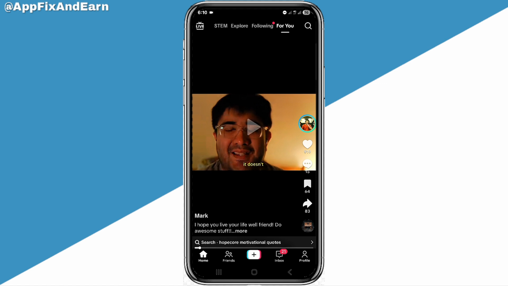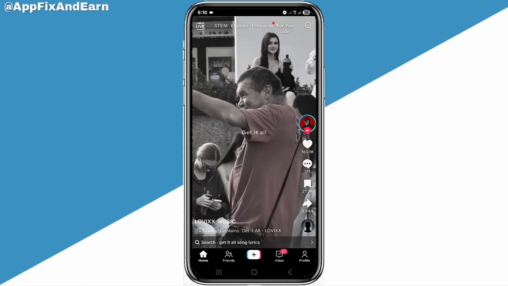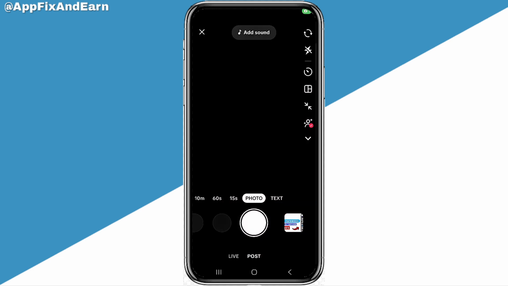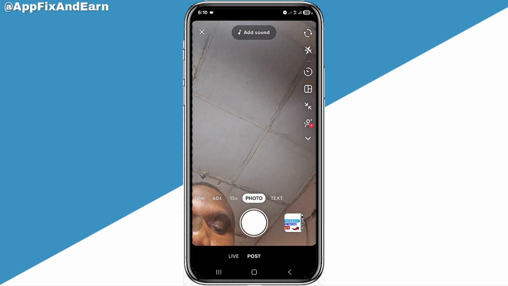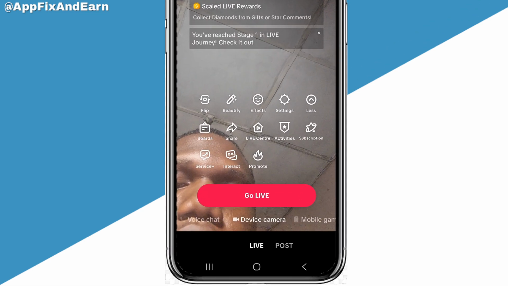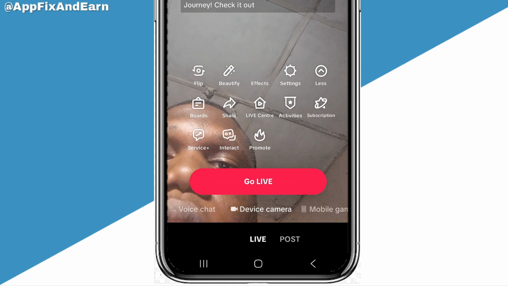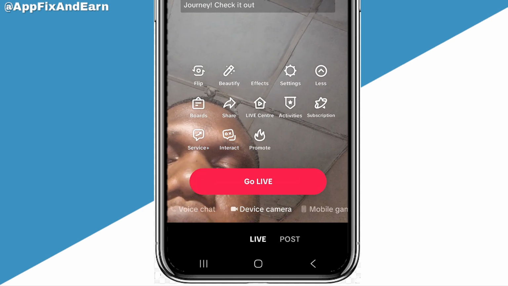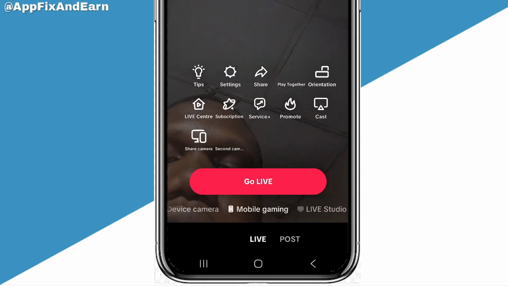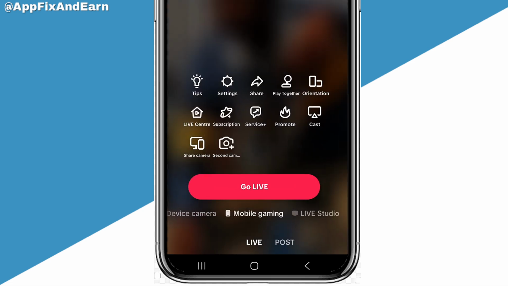Now the second way you can earn is by going live. Right here on your TikTok app, you can simply click on the plus button at the bottom of the screen. When you click on the plus button like this, you simply need to scroll and click on live. Looking here, you can see where it says go live. At the bottom, you can see voice chat, device camera, and also mobile gaming. So you need to go ahead and select mobile gaming like this.